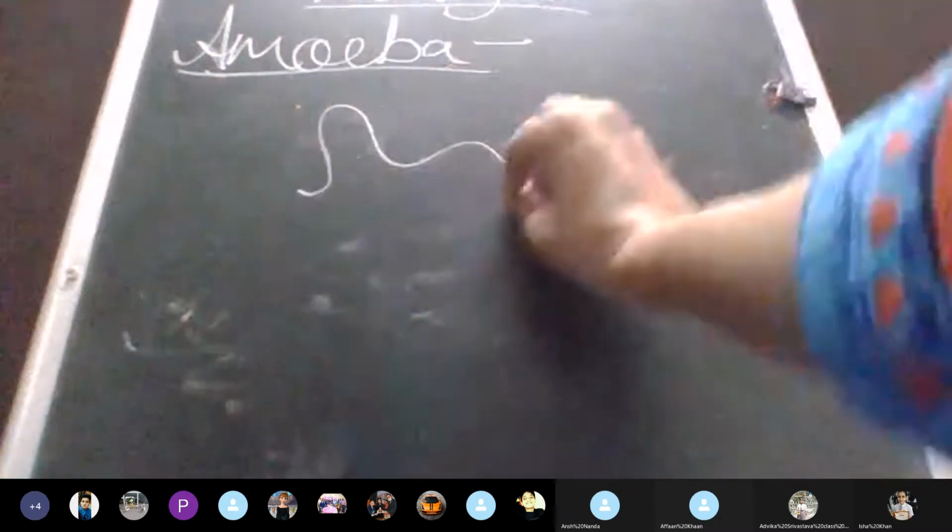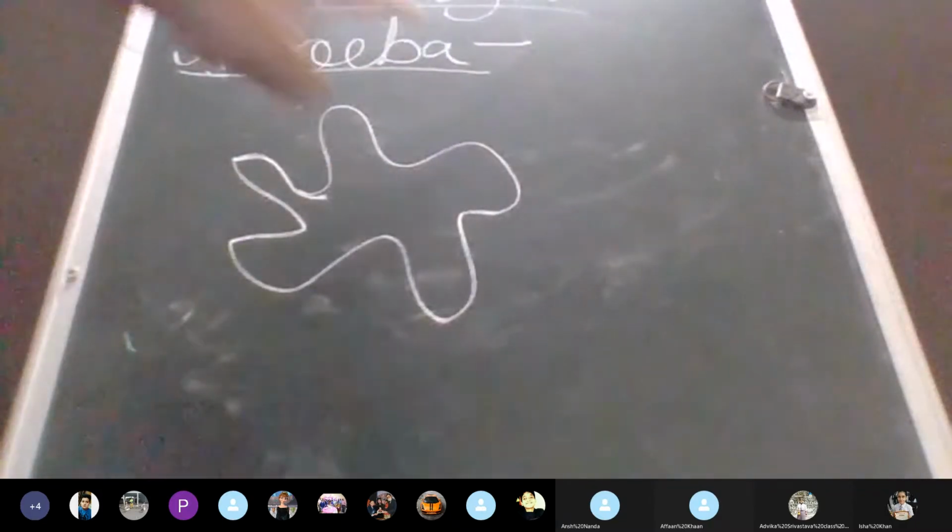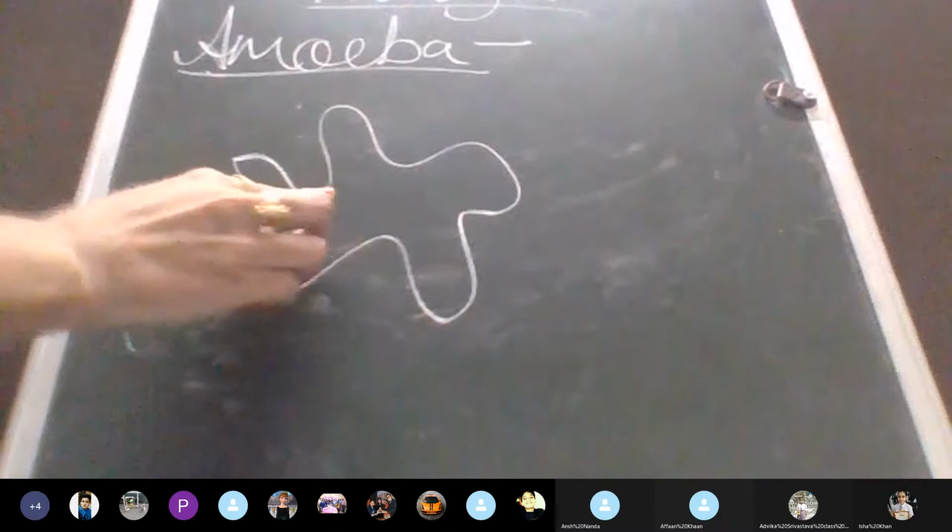So we were talking about holozoic nutrition, and we'll be talking about it with the help of the example amoeba. Now, as you have yourself said, amoeba is a microscopic organism. Yes, it is a microscopic organism. We need a microscope to see amoeba. Fine. Now, when we talk about amoeba, children, the first thing important about it is its shape. Now let's talk about the shape.